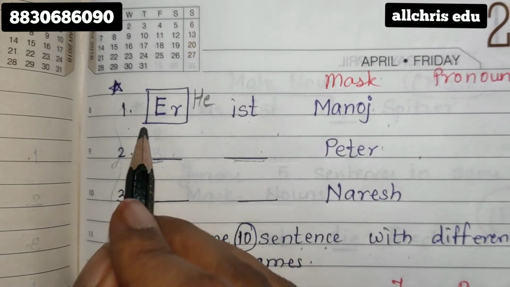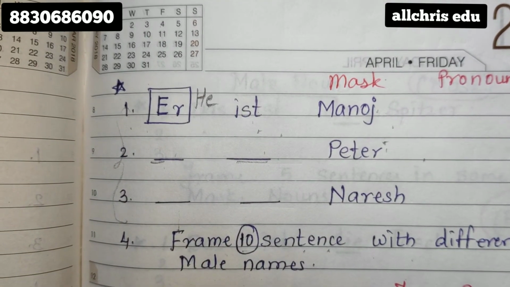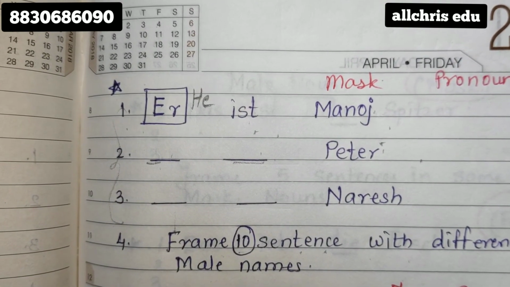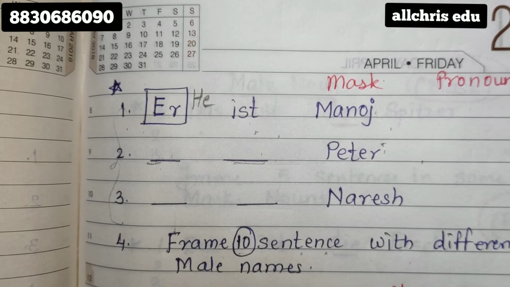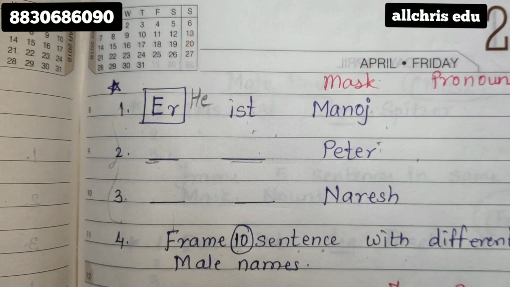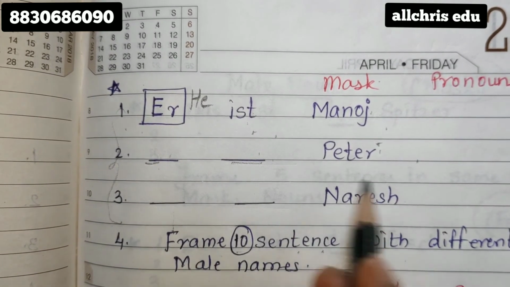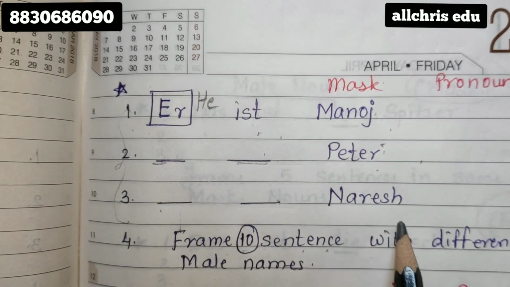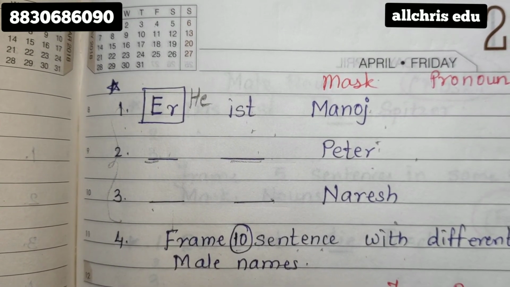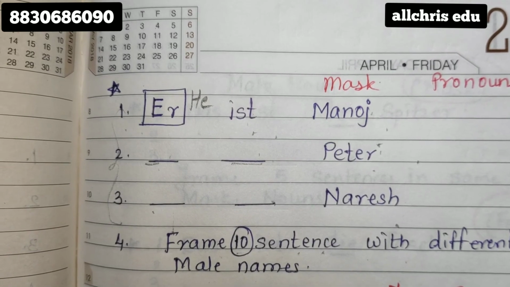Make 10 sentences. Er ist Manoj. You all must know many boys' names, male names of your brother, friends, uncle, father. So write the names. Er ist Peter, Er ist Naresh. Like this you can write many sentences with the names of males.